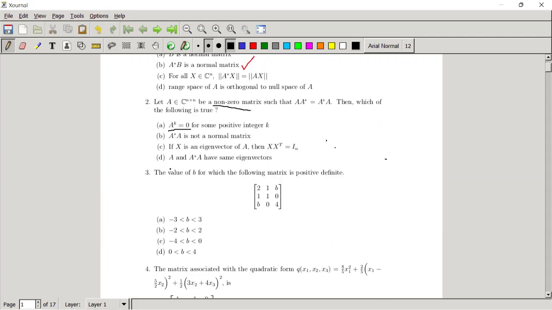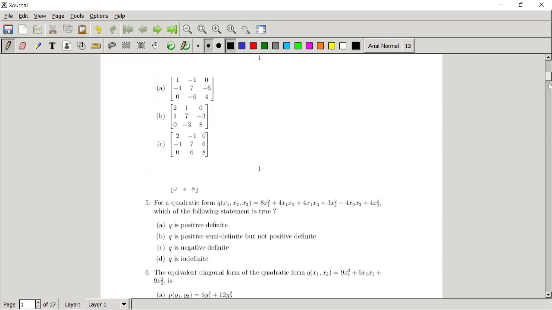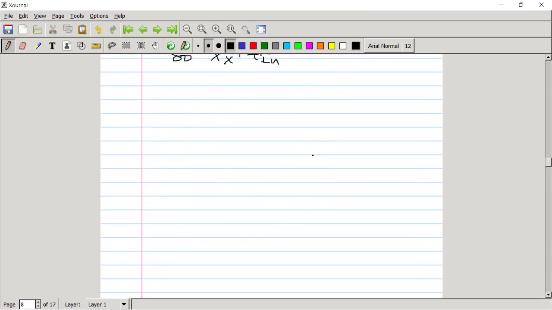So the fourth option here is: A and A star A have same eigenvectors. This is also based on some property of the normal matrix. So the fourth option is A, and of course we remain with this option only. All the remaining three options are wrong. So we can say this option is the correct one. But let me prove how it is. Have the same eigenvectors or not, this we have to check.